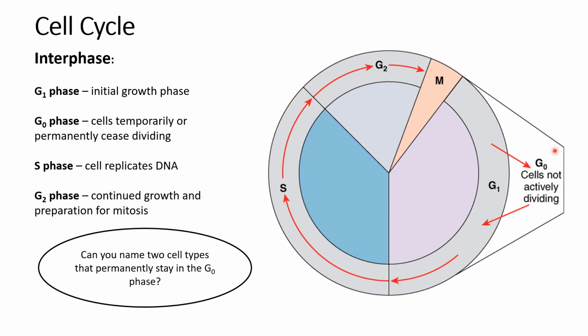Some cells that don't divide, that always stay in the G0 phase, which is what this question is asking here, are neurons, which are nerve cells, and muscle fibers, which are skeletal muscle cells.